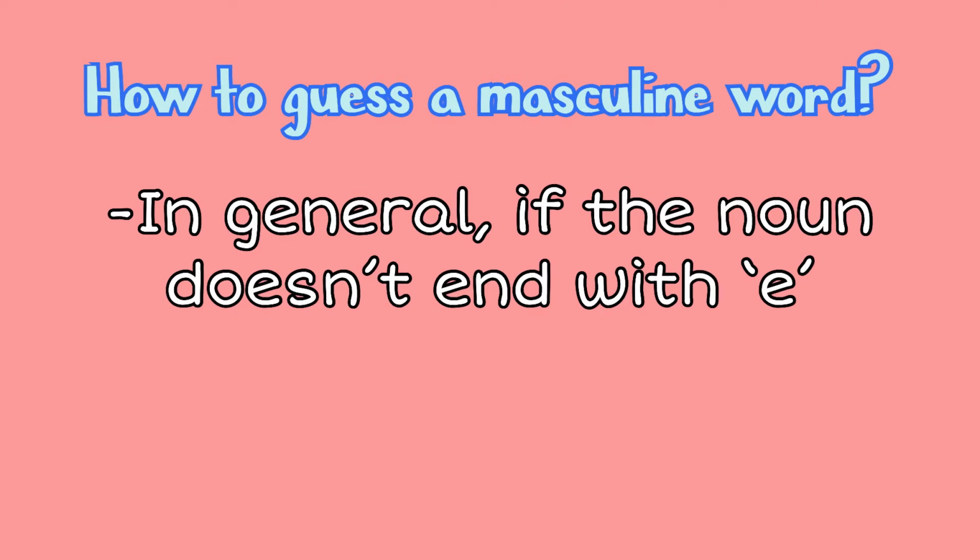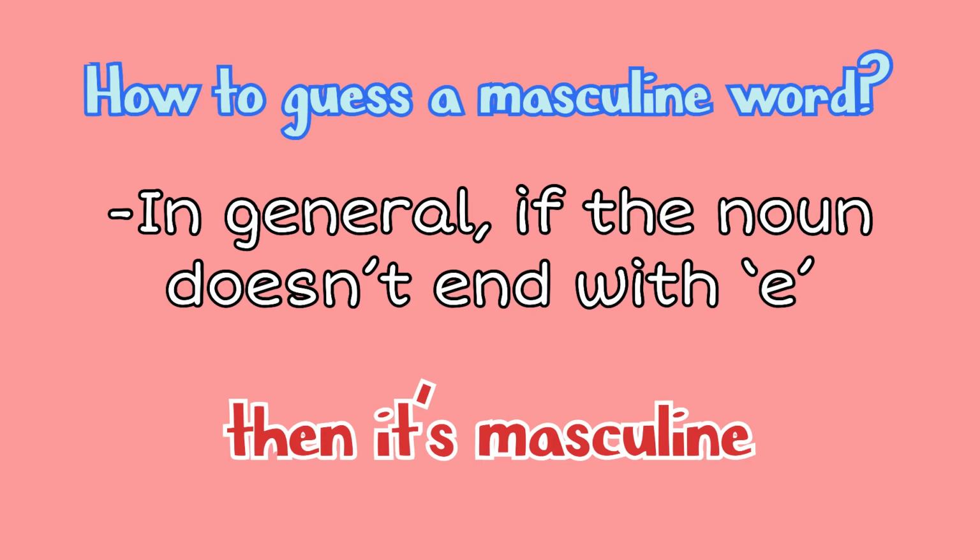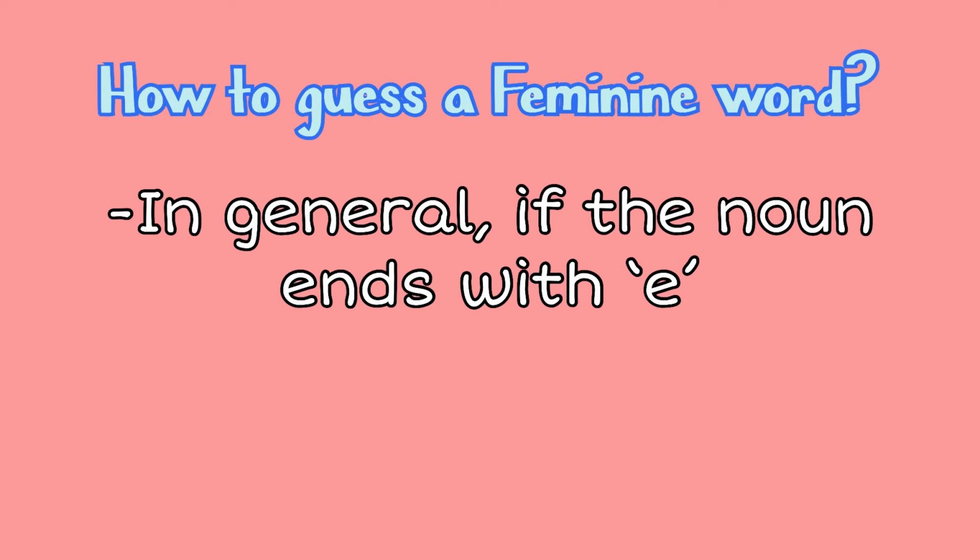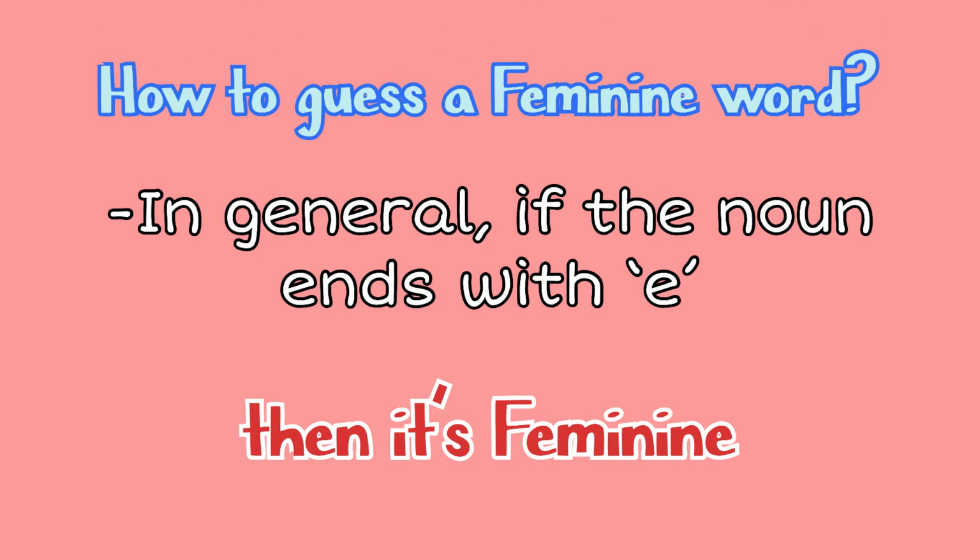Right. Now let's discuss how to know whether the word is masculine or feminine. So whenever the word is not ending with an E, that means it is a masculine word. This is not for all the times, it is in general. And in general, whenever the word ends with E in French, it means it is feminine. So that's the logic behind guessing what's a feminine word and what's a masculine word.